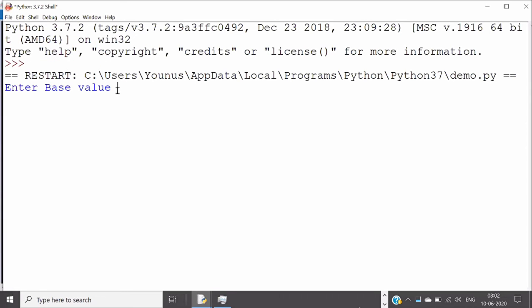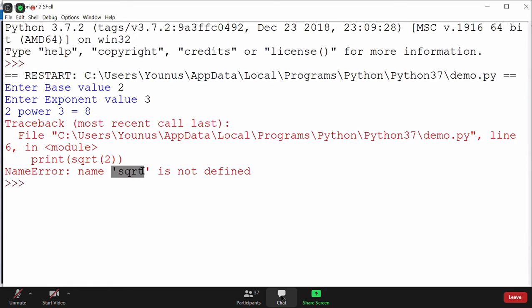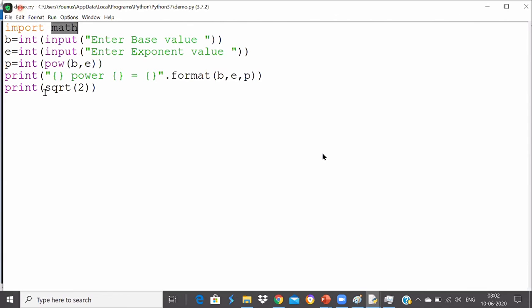It runs the module. I enter 2 and 3. It found power. You see, 2 power 3 is equal to 8. Power has been found because it's also available as a built-in function. So the power function is available in built-ins as well as in the math module. So I didn't get any error at line number 4. I got the error for sqrt. It says sqrt is not defined. It's working for power, not for sqrt. Why? Because sqrt is available only in math. You have to compulsorily use math.sqrt. I hope this makes sense now.